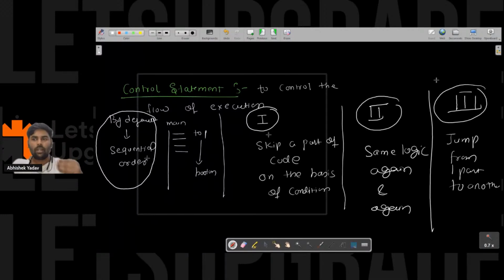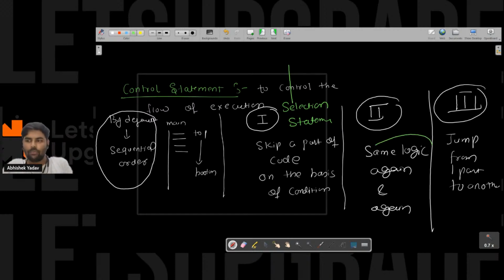And in order to tackle these cases, we have control statements, right? So we have three kinds of control statements. The first one is what, guys? It is the selection statement. So if I have some condition, then we use the selection statement. We have selection statements: if else, else if, switch case and nested if, right?